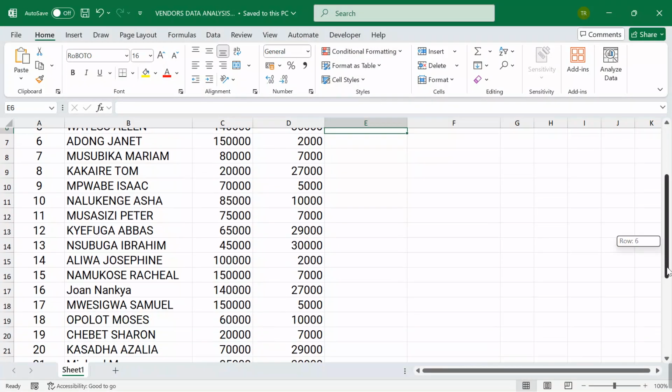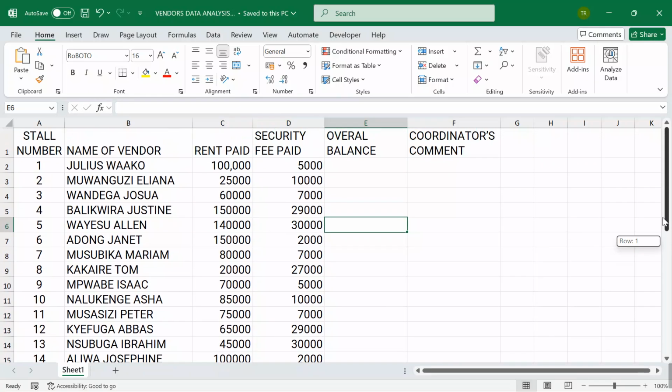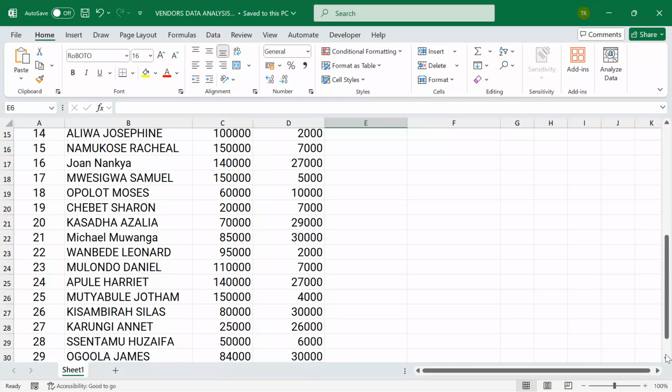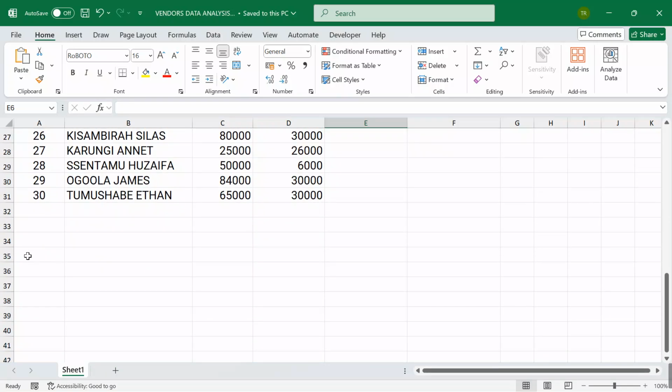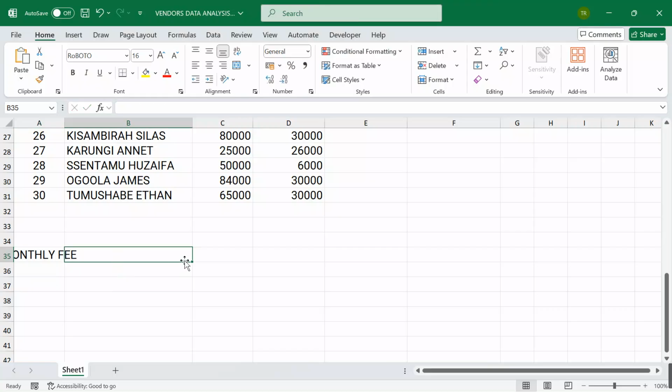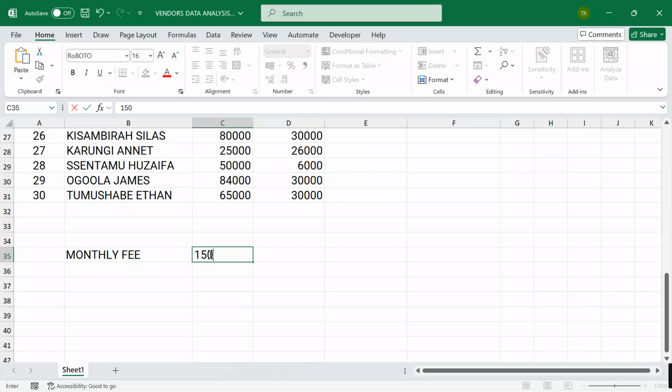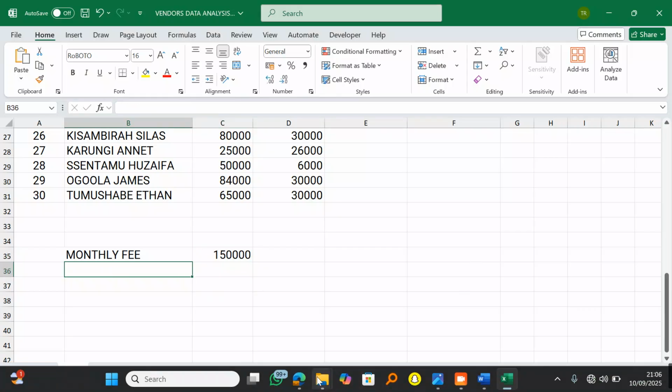So I'll come into my work here. Let me organize my information. Let me come over here. At this point, I'm going to put monthly fee. A monthly fee of what? A monthly fee. Let me put my figure here. Let me merge so that we can view. And then every vendor should pay a monthly fee of 150,000. After putting that there, I'll get back to the scenario.